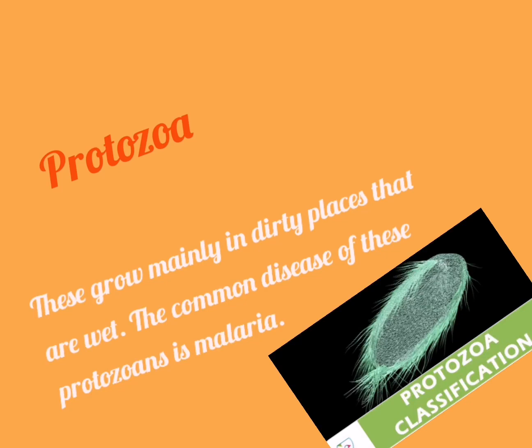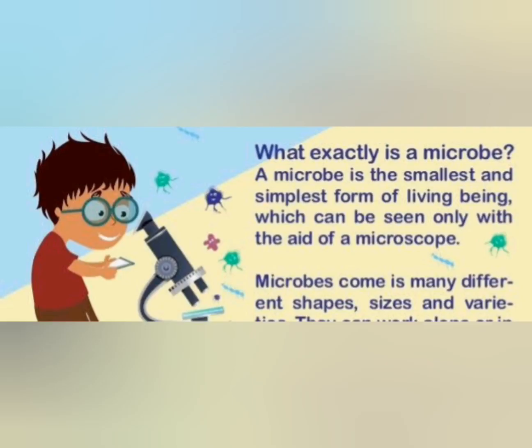And next, we will see what a microbe actually is. These are very small and cannot be seen with our naked eye. Even though they are present inside us, we cannot see them. Even those present on our hands, can we see them? No, we have to see them under the microscope. So they are very small, that we cannot see, but very dreadful and very common also. They come in very different shapes, sizes, and varieties.